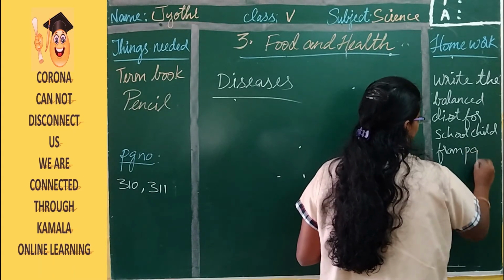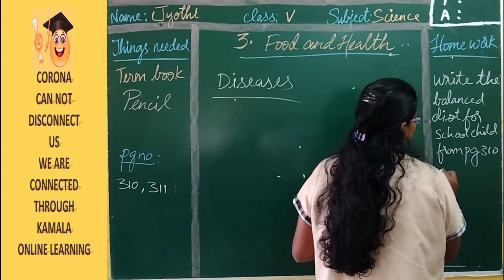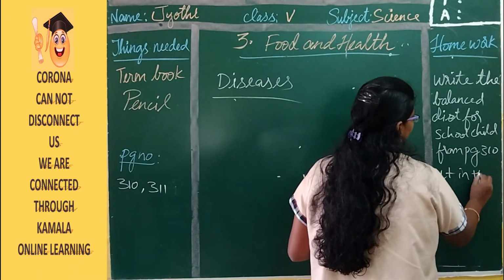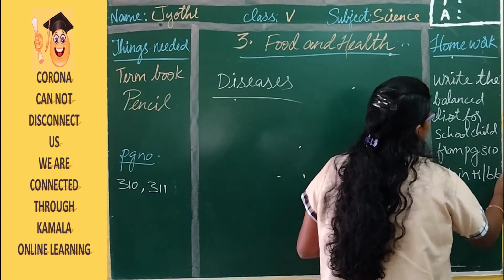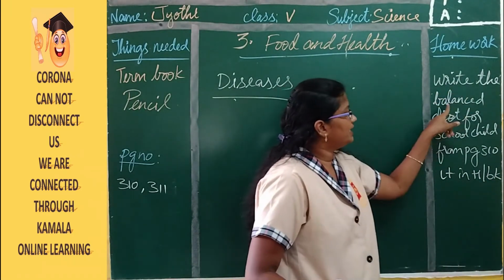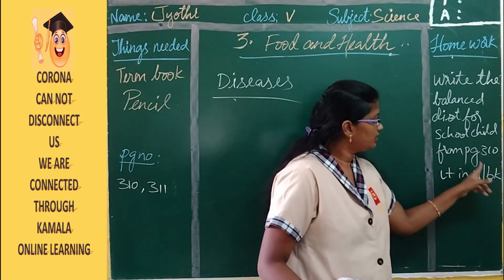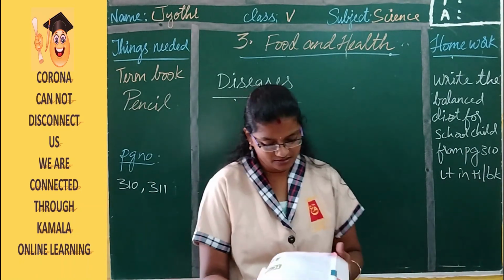It is from page 310. You should write one time in the homework book. So write the balanced diet for a school child from page number 310.